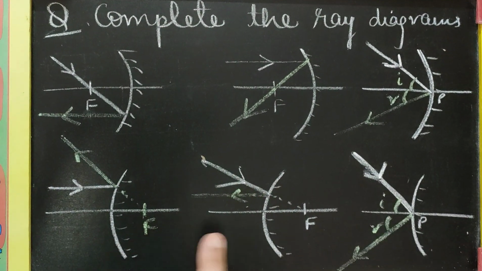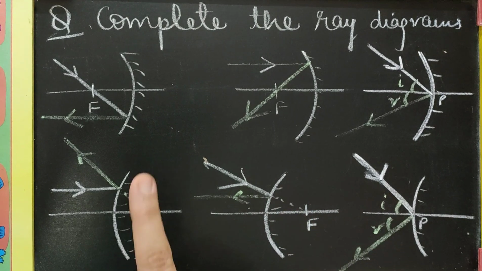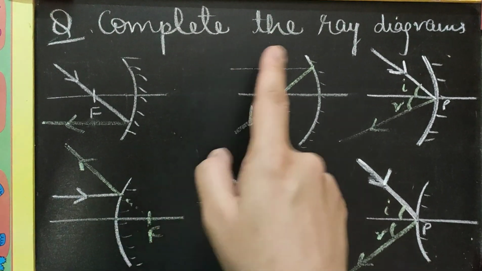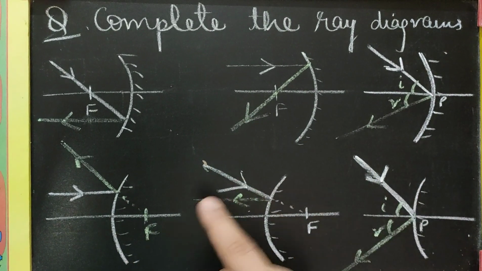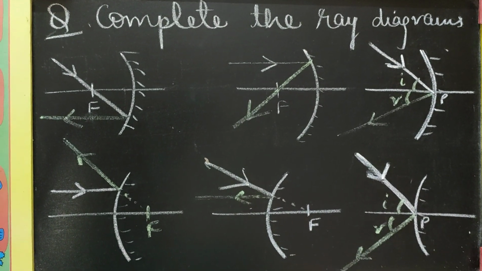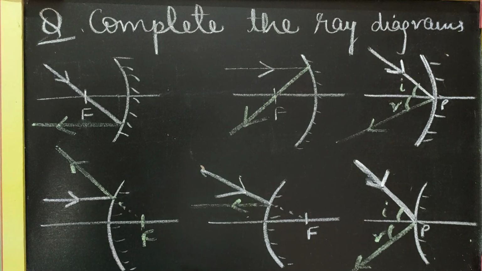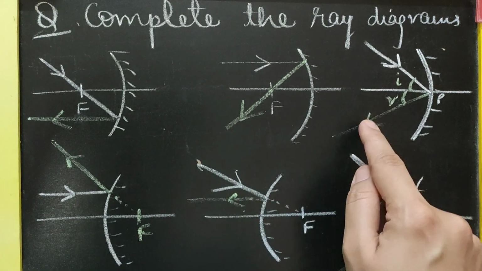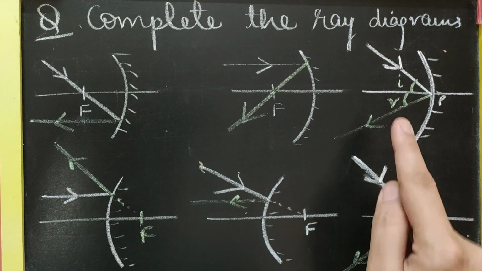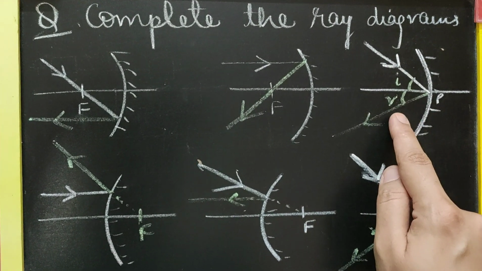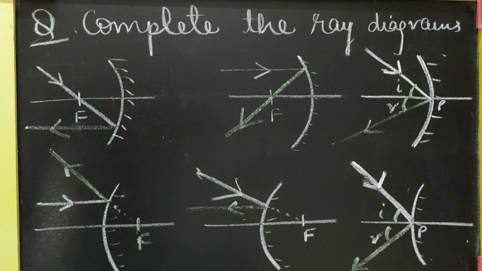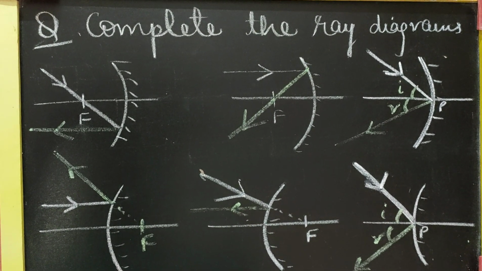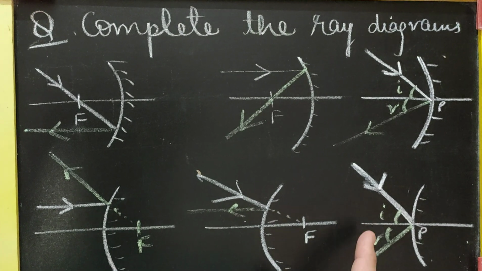So these are different examples of a one marker which can be asked in boards with the statement to complete the ray diagrams. Any one of them can be asked in a one marker. You have to be careful when you draw the reflected ray. You have to indicate the direction with arrowheads, and wherever necessary you have to label the angle of incidence and angle of reflection also. Sometimes it will be asked in the question only that you have to label the angle of incidence and angle of reflection. So in that case you will be drawing.